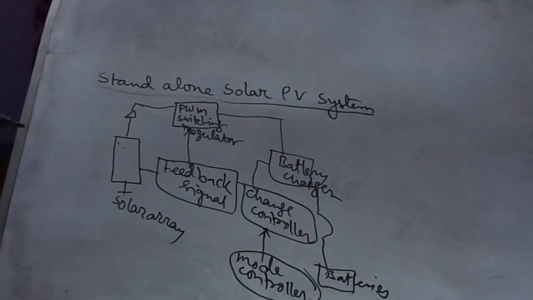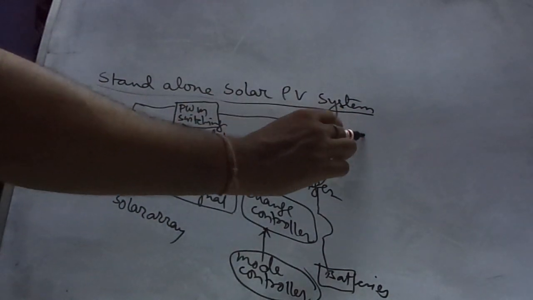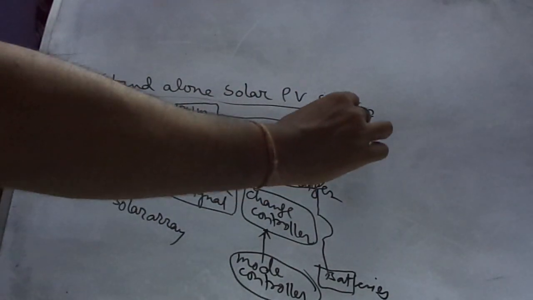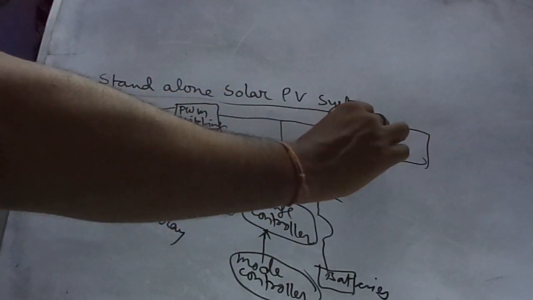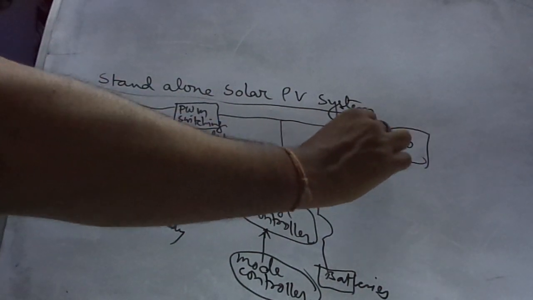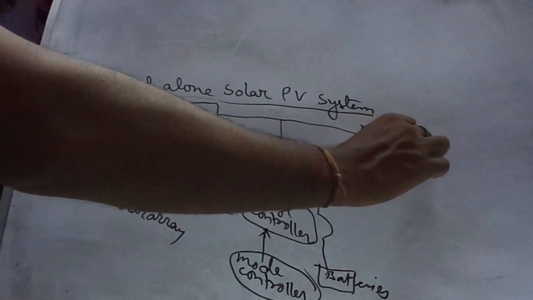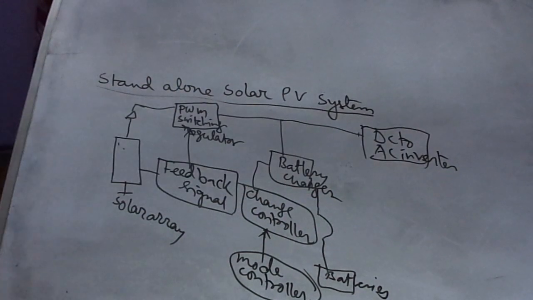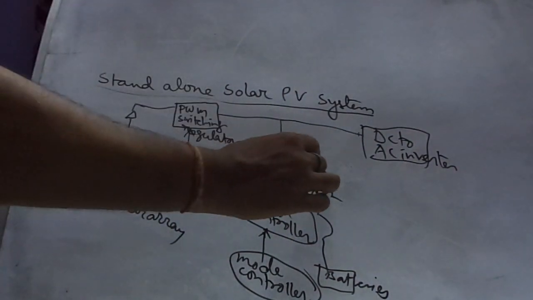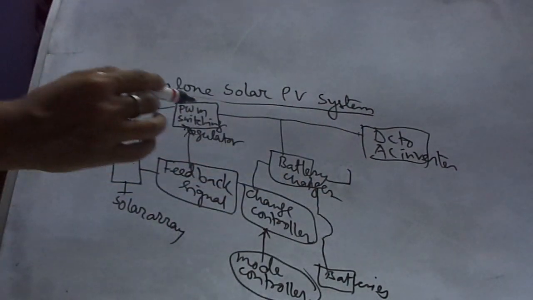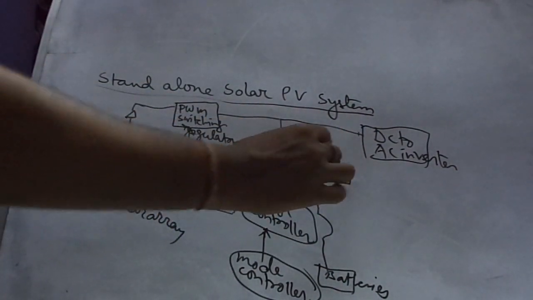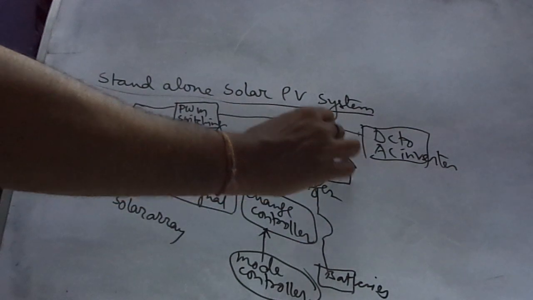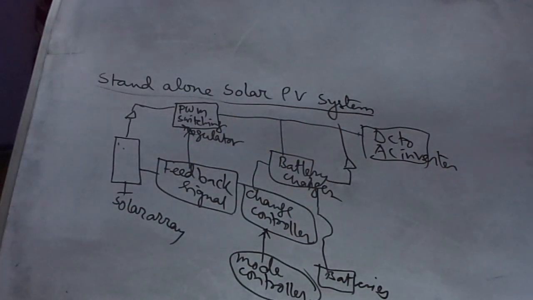And another one is the DC to AC inverter. Battery charger to another line connected to this one.